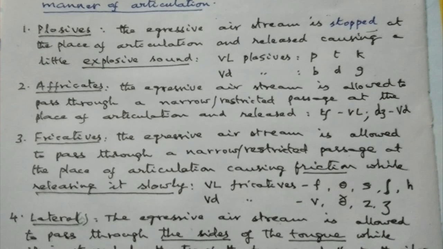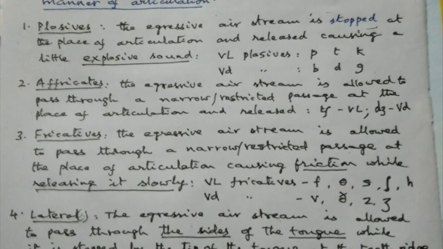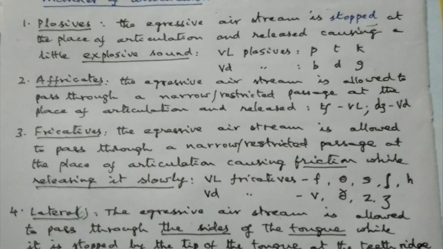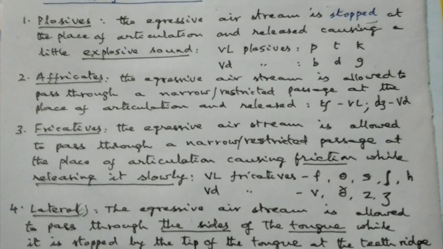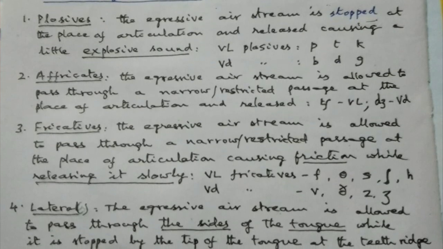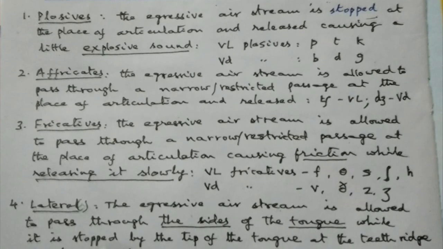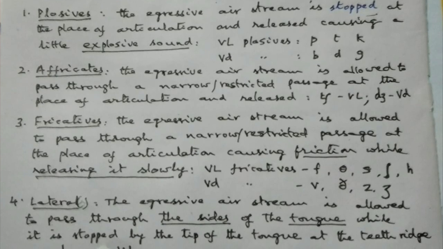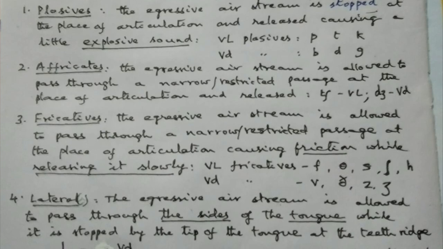Then you have affricates. In these affricates, the egressive airstream is allowed to pass through a narrow or restricted passage at the place of articulation and released. We have two affricates, they are ch voiceless and j voiced.